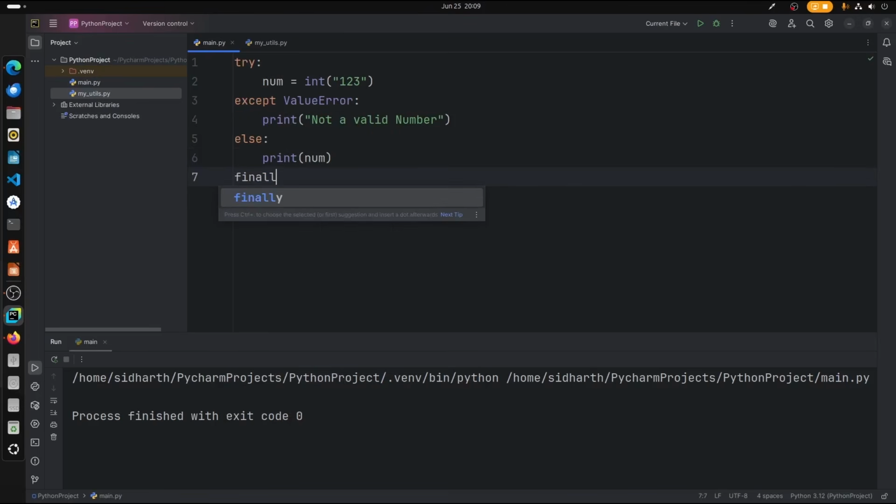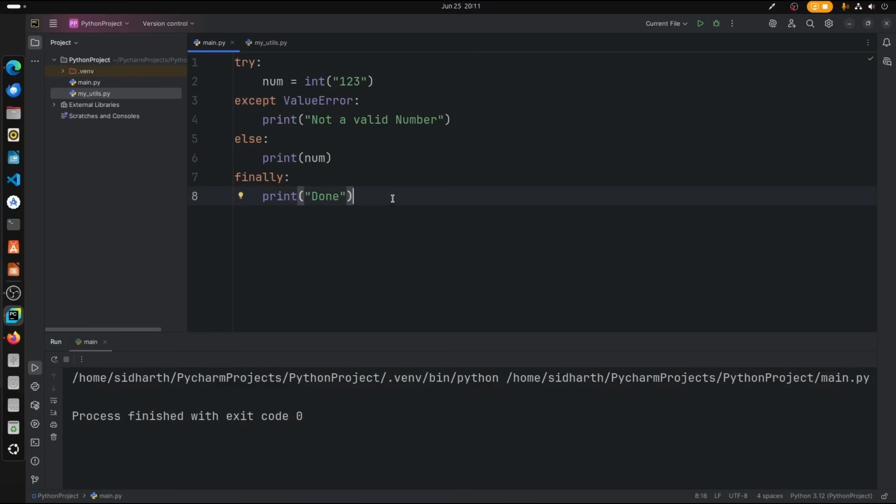So finally we print done. So we are seeing that finally is like an all clear signal for your code. Like we show a try except error, and after completing all the exceptions or displaying the output, we show okay, everything is cleared in this particular try except function. So that is why we use finally.